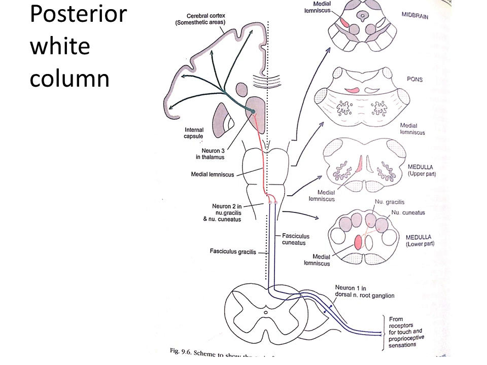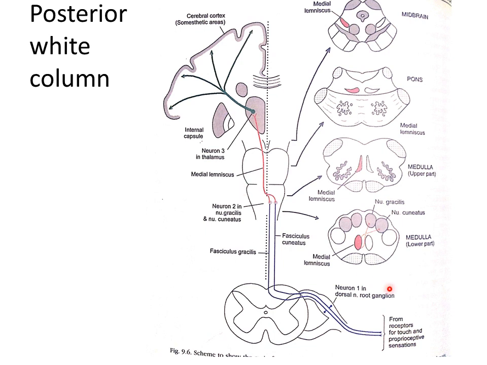The posterior white column. These tracts occupy the posterior funiculus of the spinal cord and are therefore often referred to as posterior column tracts. They are unique in that they are formed predominantly by central processes of the neurons located in the dorsal nerve root ganglion. What do you mean by this?